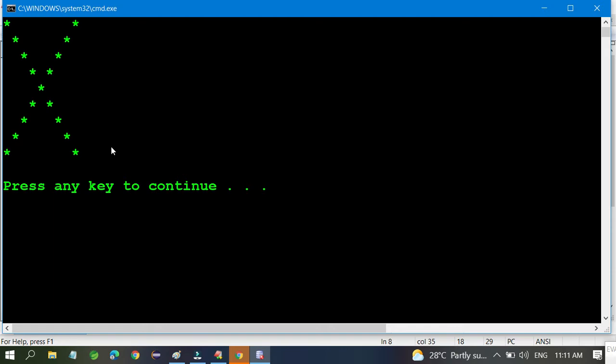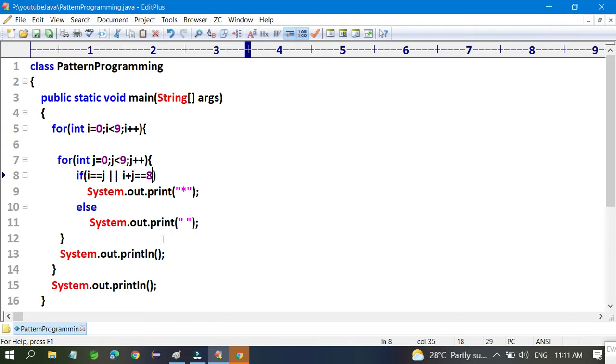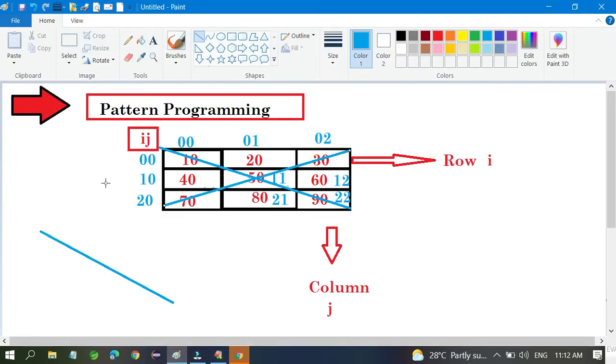So first of all, you are able to print an x pattern with alphabetic patterns with the help of Java programming, and earlier I have already explained how you can do it. Now for example, if you want to print O, how can you do it?